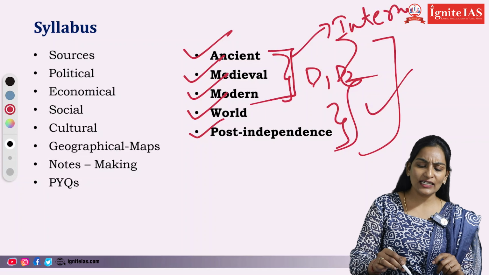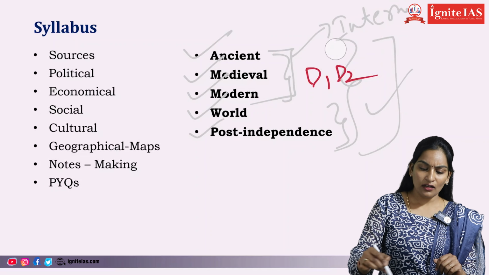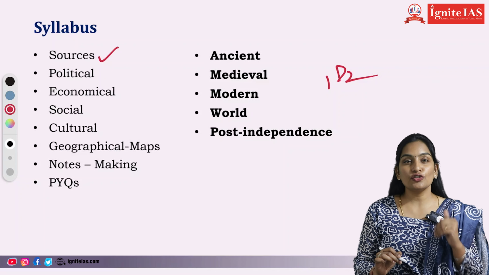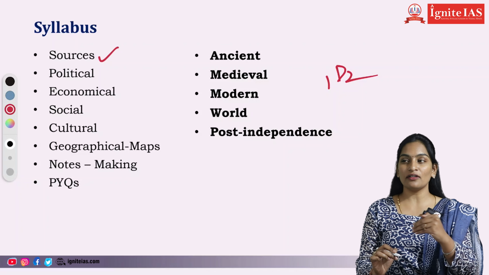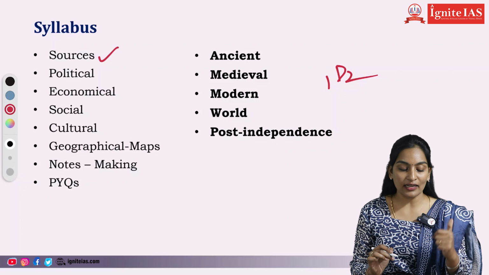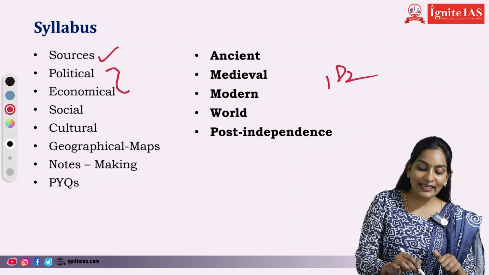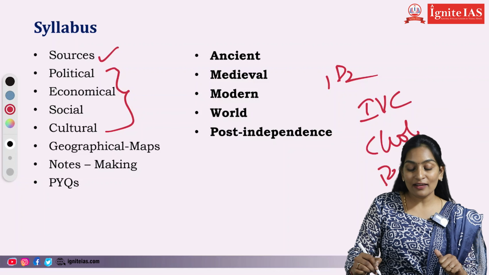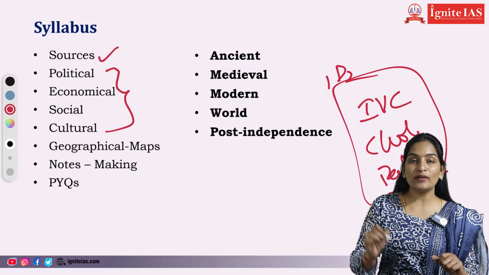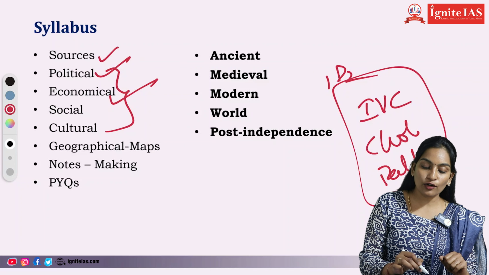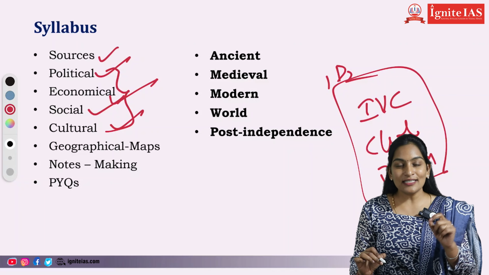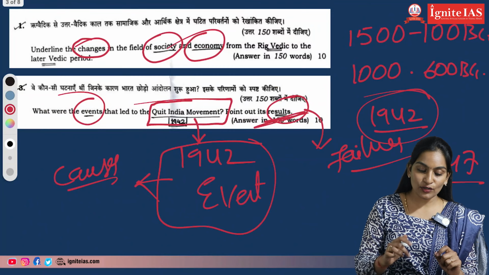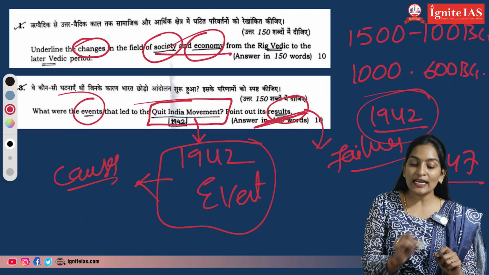Then how are we going to deal with the subject? First of all, as I told you, we will be guiding you regarding the sources. It's not only literary sources or which book you have to read, but literary sources and archaeological sources. We will divide each topic, like Indus Valley civilization, Cholas or Pallavas, into political, economic, social and cultural. Just now we have seen the question that if you read the topics like this, you can underline the changes in the field of society and economy.